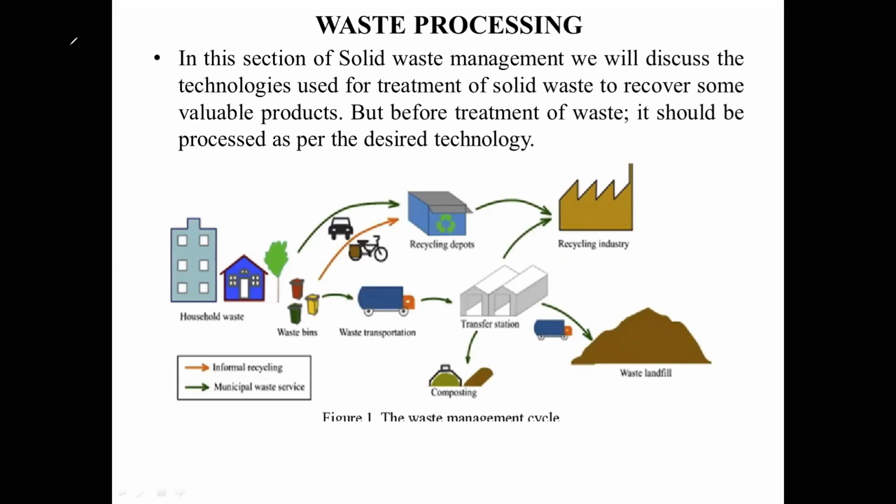The waste is generated from a locality, from a given area, from a residential building, or from an industrial area. Then the waste is collected. We first store it. That's what we saw in module 2, the storage and the transportation part. Storage is done differently based upon the different characteristics of the waste. Then the waste is transported to the transfer station.